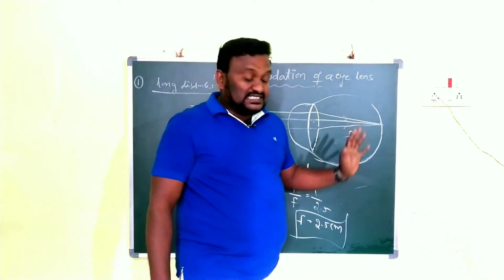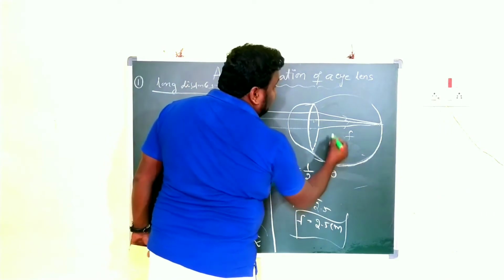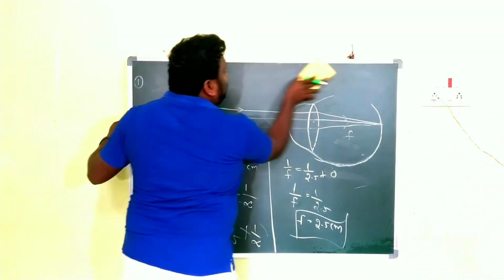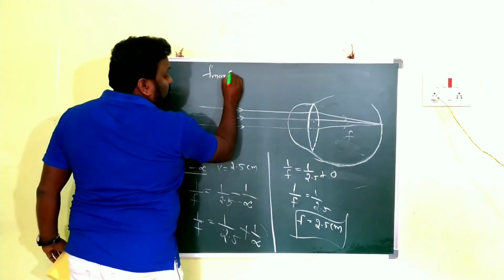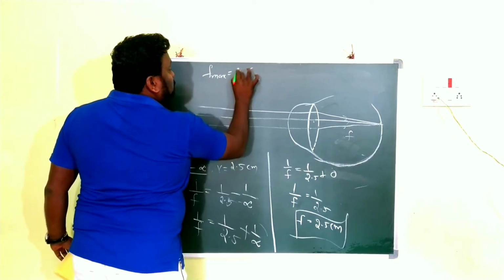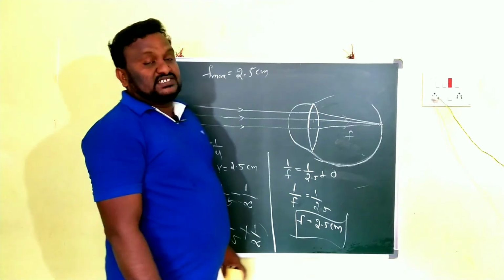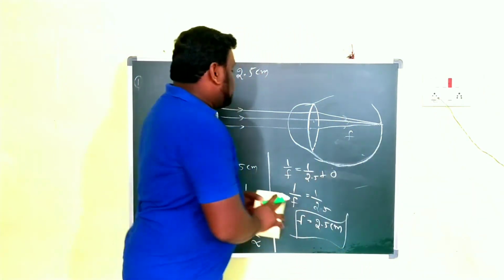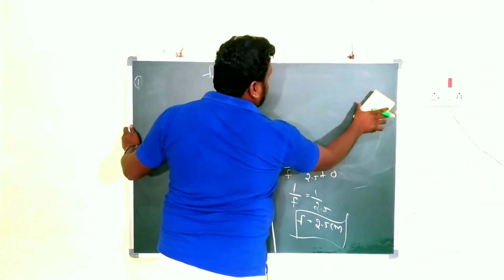Maximum focal length. What's that here? The maximum focal length of the eye lens is how much? F maximum is equal to 2.5 centimeters. This is the first case. Clear? And in the second case we have the same thing, but there is a little bit of difference.